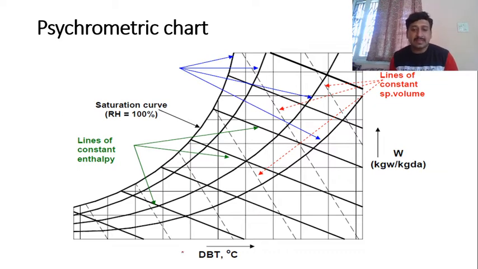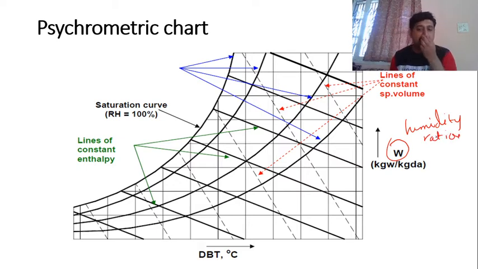On the x-axis there will be dry bulb temperature in degrees Celsius, and on the y-axis there will be humidity ratio. Now where will the wet bulb temperature be? Wet bulb temperature will be on this curve.